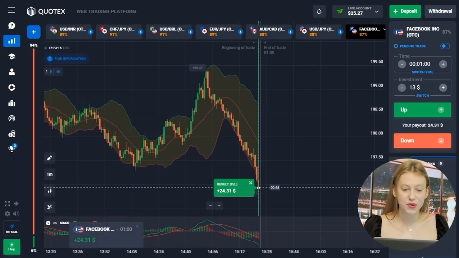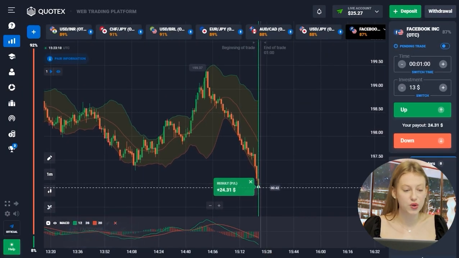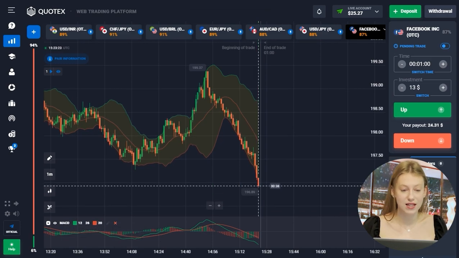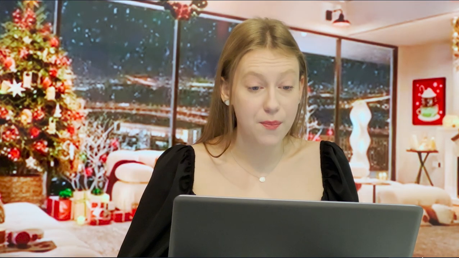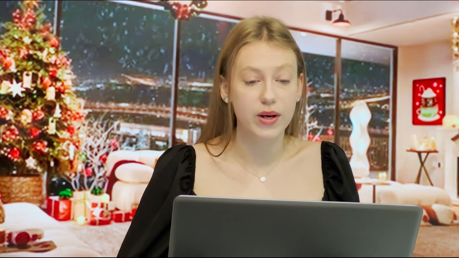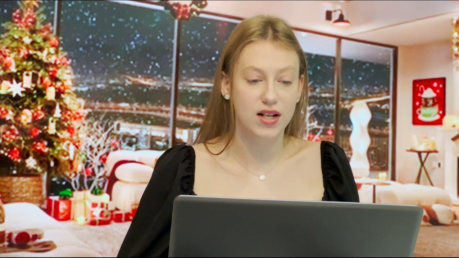Super, guys, to be honest, the situation is close to oversold, so at the same time it was quite a risky deal. So let's look for more good entry points. And by the way, I already have $25 in my balance, although I started with only $1.